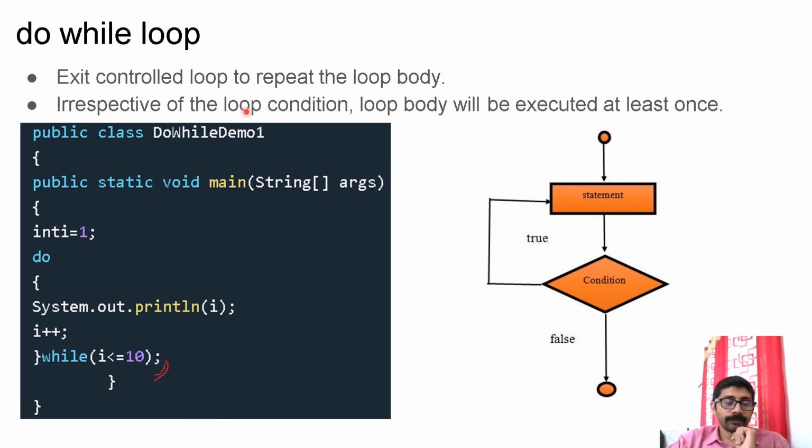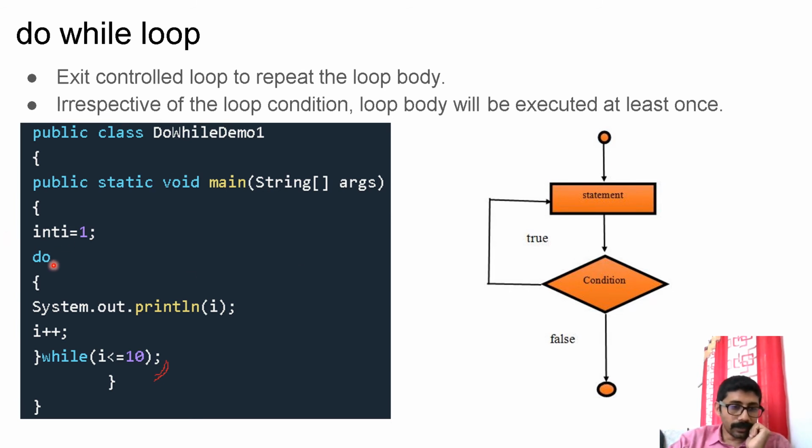Do while loop. This is the only exit control loop. The rest of the loops were entry control loops. So irrespective of the loop condition, the loop body will be executed at least once. That is the speciality. First it will execute the loop body, then this is the exit point, so here it will check the condition. If the condition is false, it will exit. If the condition is true, it repeats. So execution of the body is guaranteed once, whatever the condition result may be.